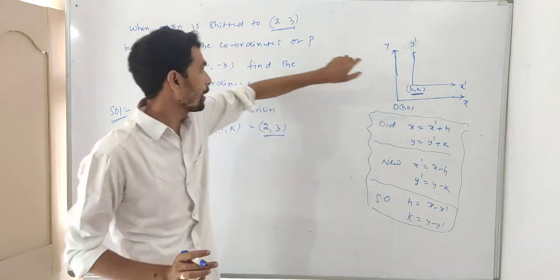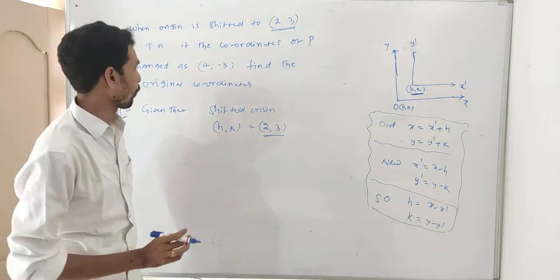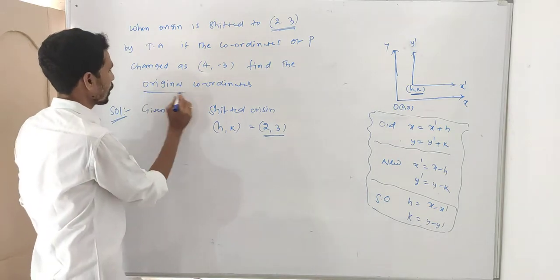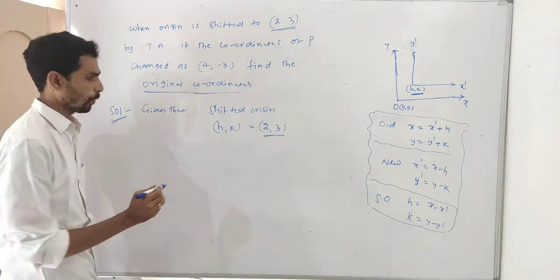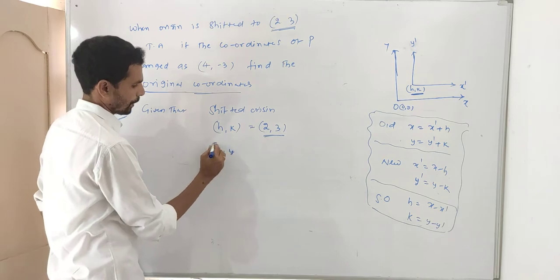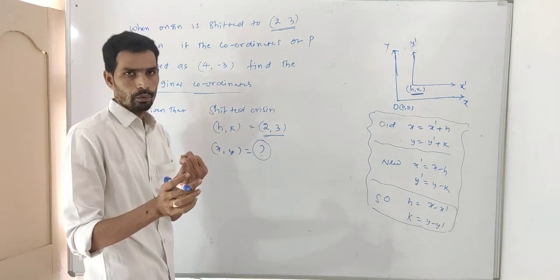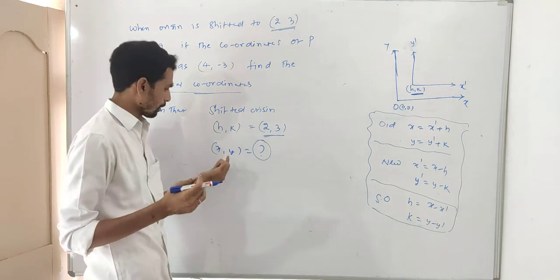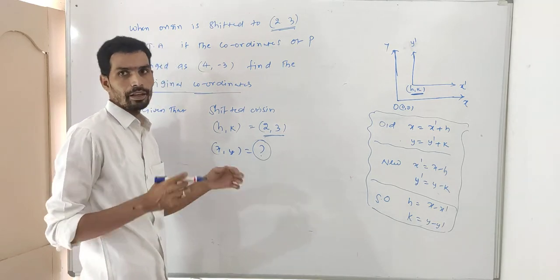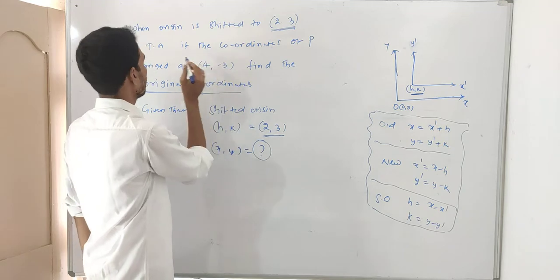So indirectly, what is given? h, k is given. What is asked? Find the original coordinates. You want x, y. Given h, k, what do you want? You want x dash? No, you want x, y. Remaining means only the remaining points.